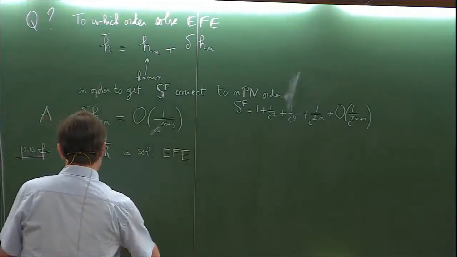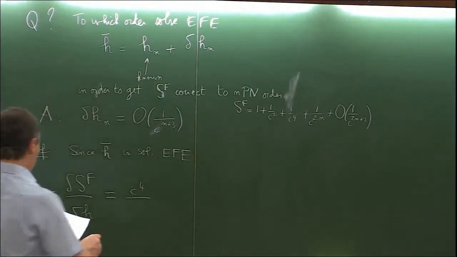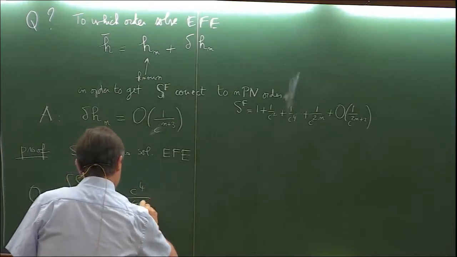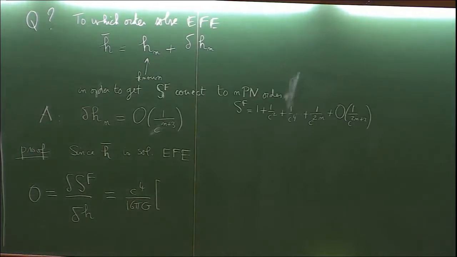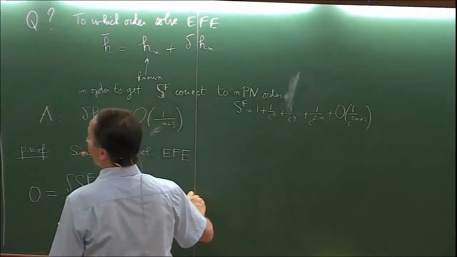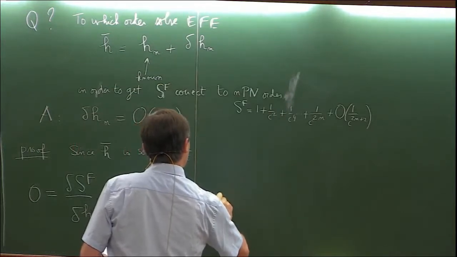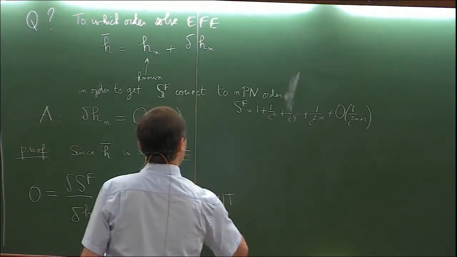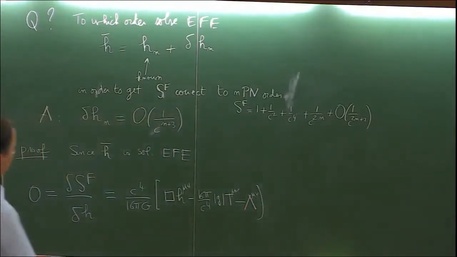And this is, since we know the Einstein field equation, exactly c^4 over 16 pi G times box of h minus the matter term and minus the non-linearity term. This is completely the definition of the Einstein field equation deduced from the Fokker action.